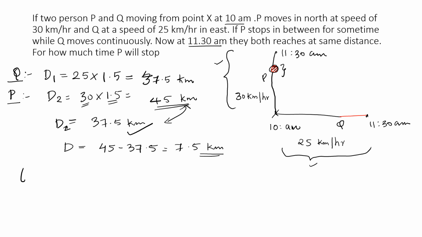So the time for which P stopped is distance by speed. The distance is this 7.5 kilometers divided by the speed of P, which is 30, which is 0.25 hour. That is 1 by 4 of an hour, which is 15 minutes.